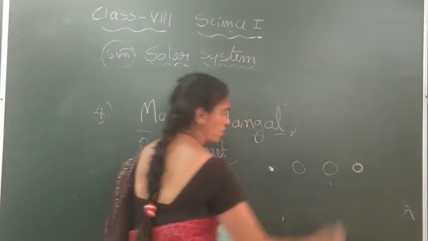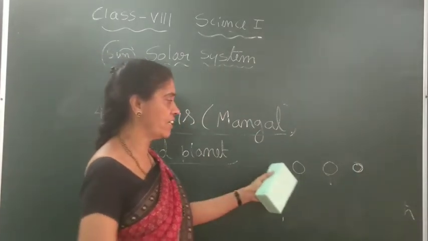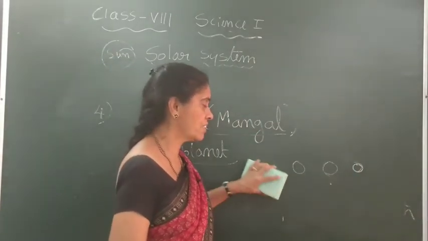Mars size is this much big. You can compare it, smaller than Venus and Earth. Venus and Earth are almost the same size.